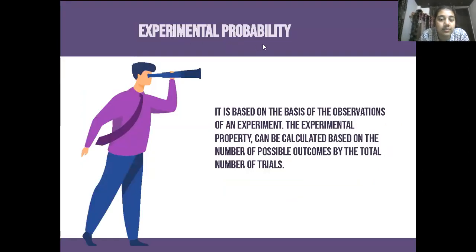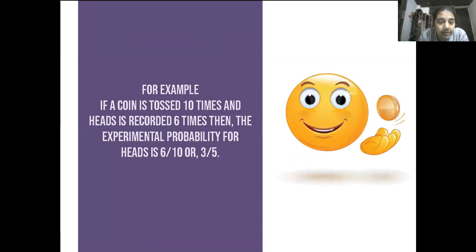Then comes experimental probability. It is based on the observations of an experiment. So experimental probability comes when we do an experiment. If we did an experiment, then the probability computed from all the experiments comes out to be the experimental probability. For example, if you tossed a coin 10 times, and someone recorded that the head occurred 6 times, and the tail occurred 4 times, then in this experiment the probability of getting a head on this coin is 6/10. So this coin is giving you more heads than tails.